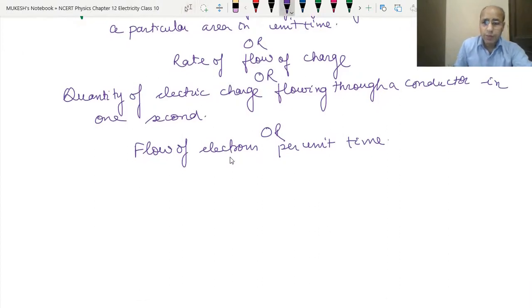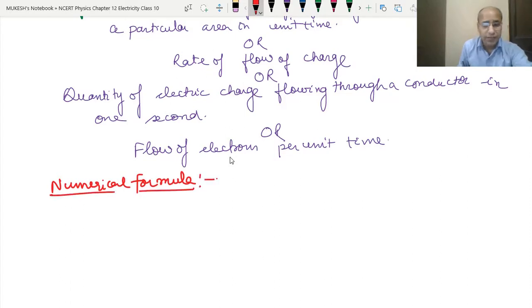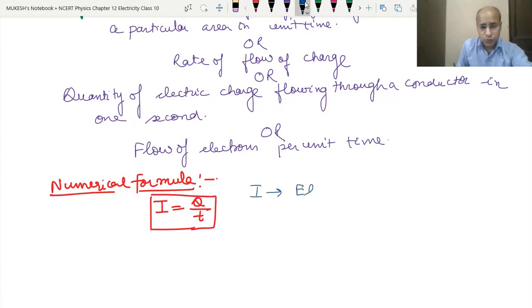Now the next comes the numerical formula. What is the numerical formula for electric current? I equals Q upon T. This is the numerical formula, where I is the electric current. We denote the electric current by I. This is the symbol to denote the electric current.